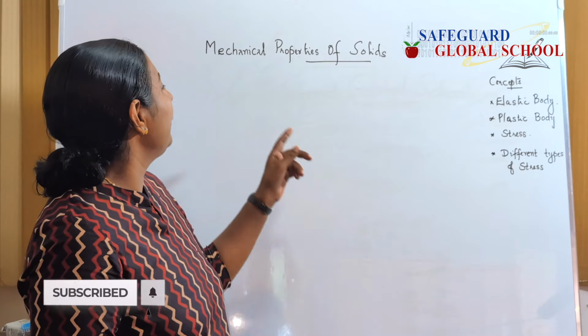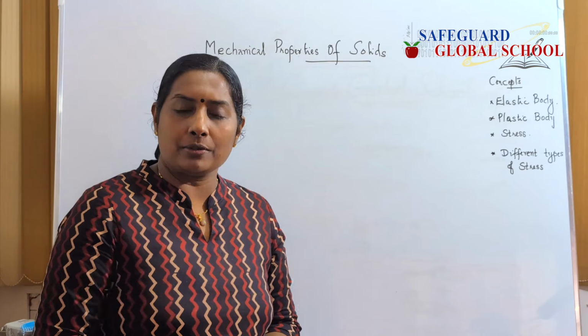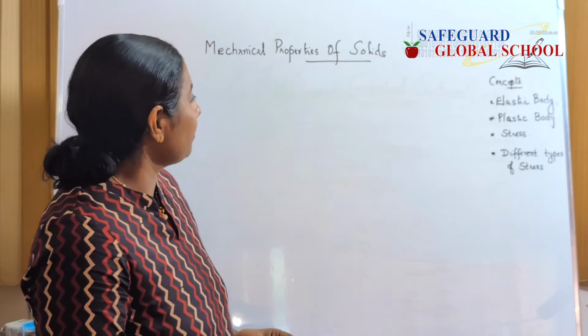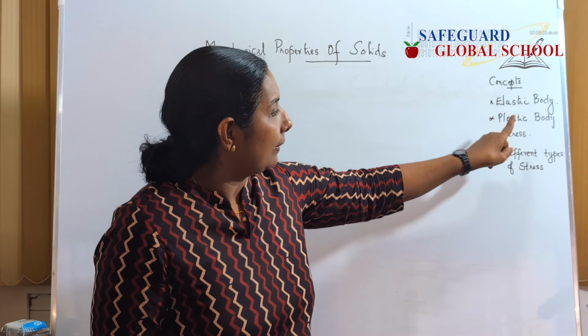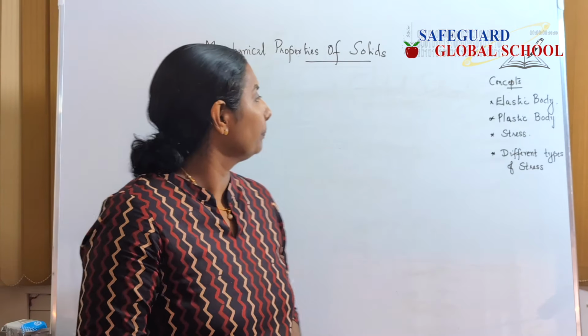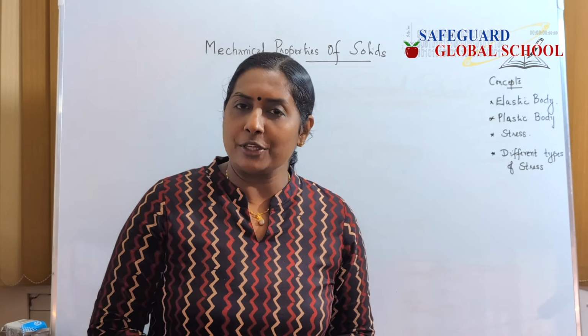Today, we will be dealing with mechanical properties of solids, which is the first chapter of part 2 of standard 11. In this chapter, we will be dealing first with elastic bodies, then plastic body, stress, different types of stress. So, first of all, I will explain what is an elastic body.